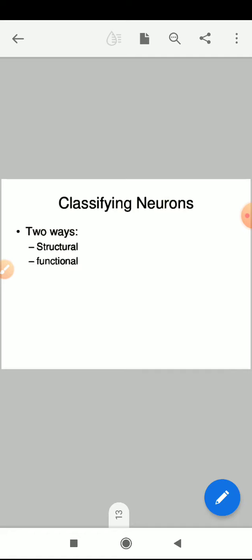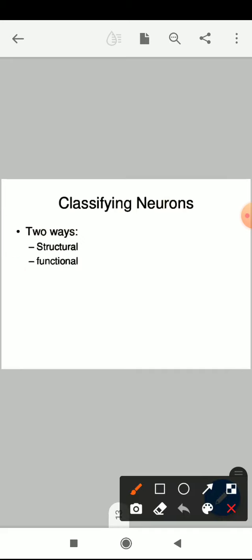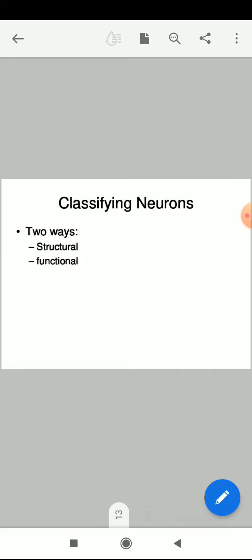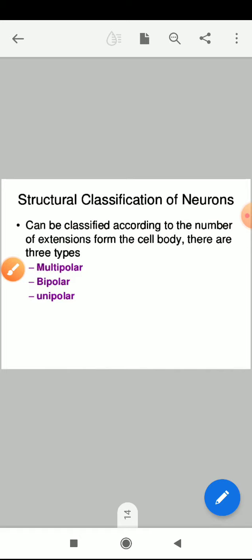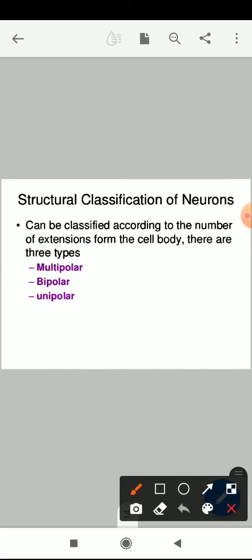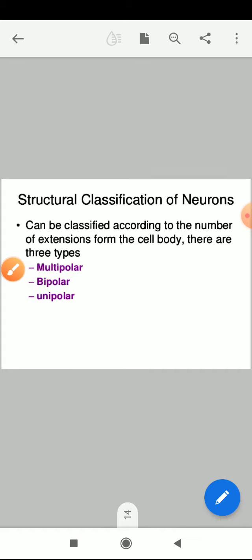The basic classification of the nerve cell may be on the basis of structure as well as function. What is the structural classification of the neurons? It can be classified according to the number of extensions from the cell body. There could be multipolar, bipolar and unipolar.